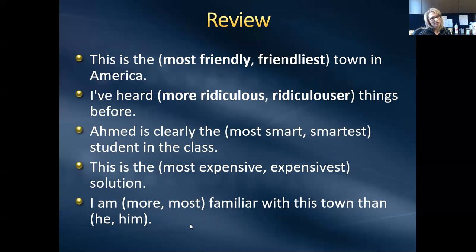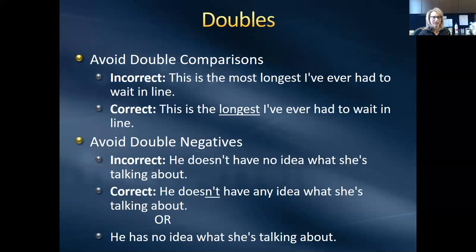It sounds right to use him, but it's actually he, because if you'll remember when we talked about pronouns before, when you're using than or as, it's really than he is. I am more familiar with this town than he is. So use he.